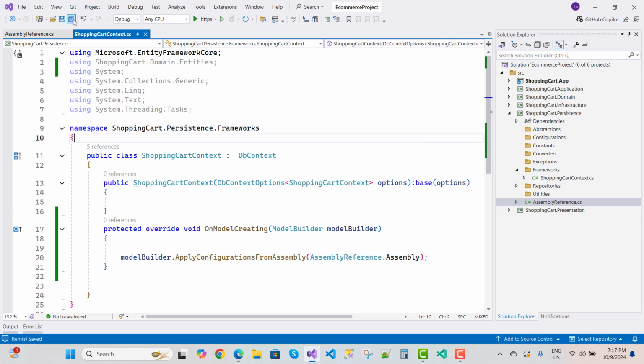So we need to add configuration here, related to the entities.